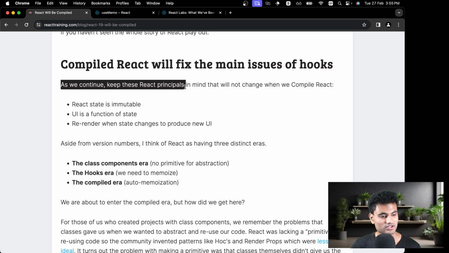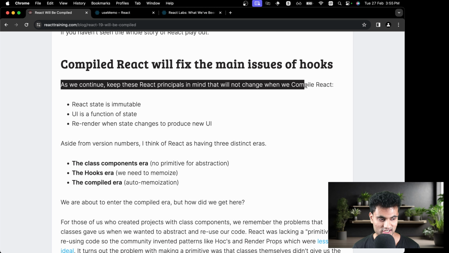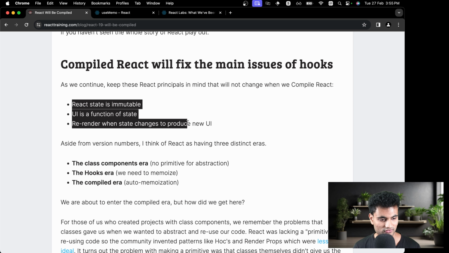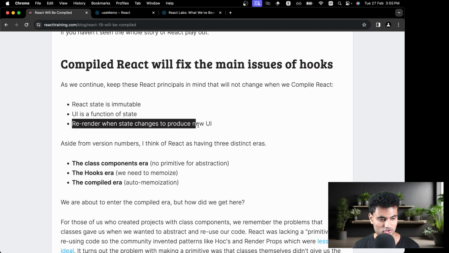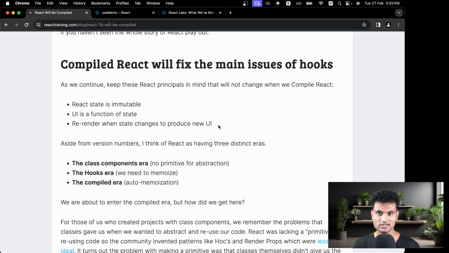As we continue, keep these React principles in mind that will not change when we compile React. So these three facts are going to stay the same. The first one is React state is immutable. The second is UI is a function of state. Third is re-render when state changes to produce new UI. I think these are the very basics of React, and these are going to remain the same.